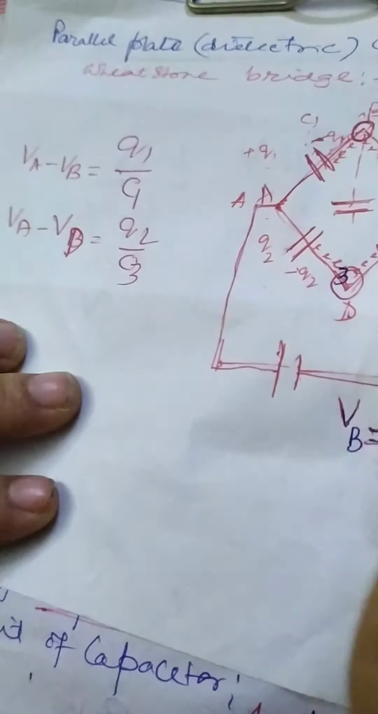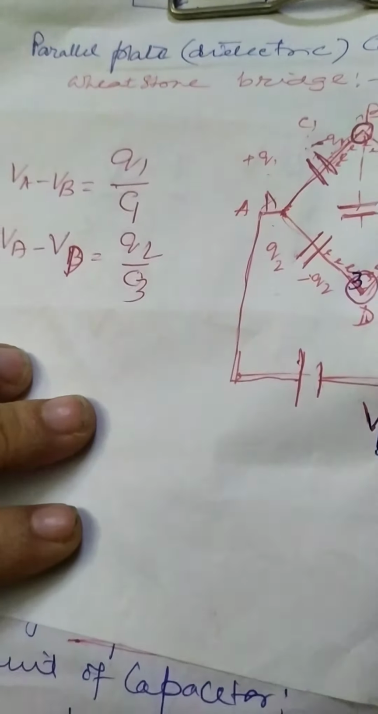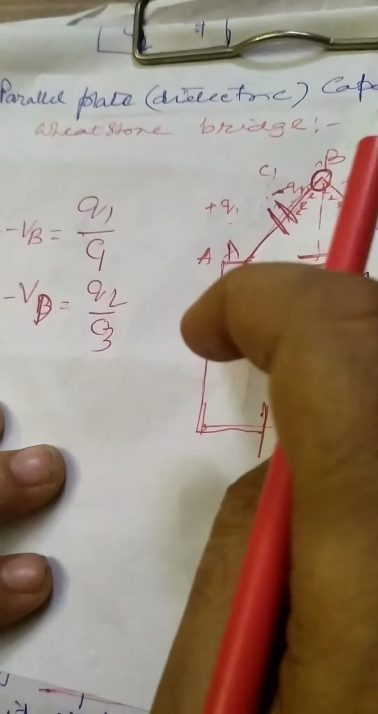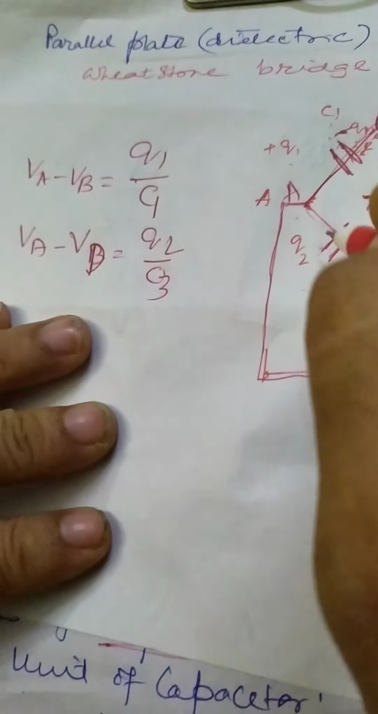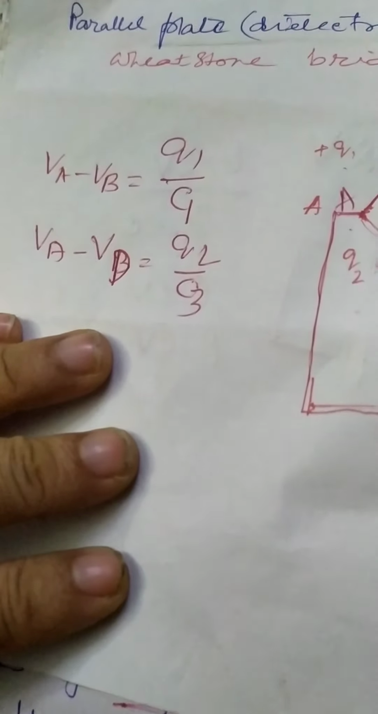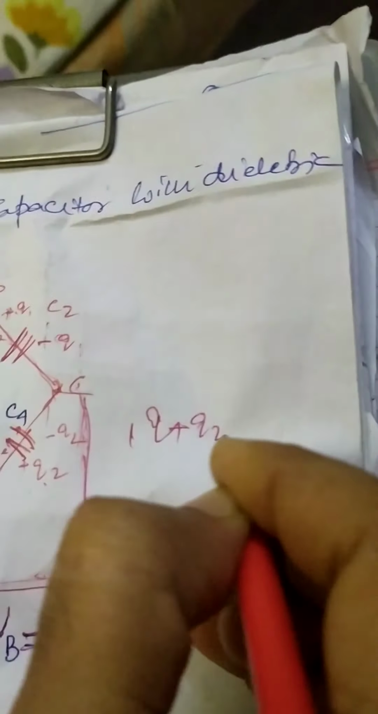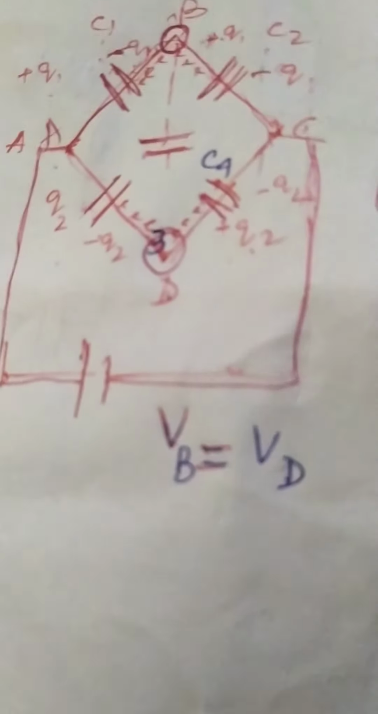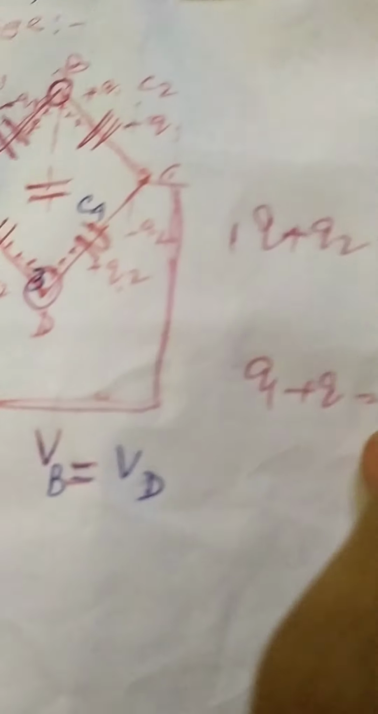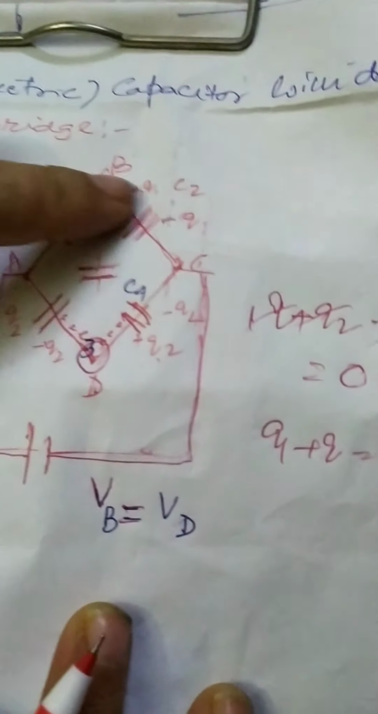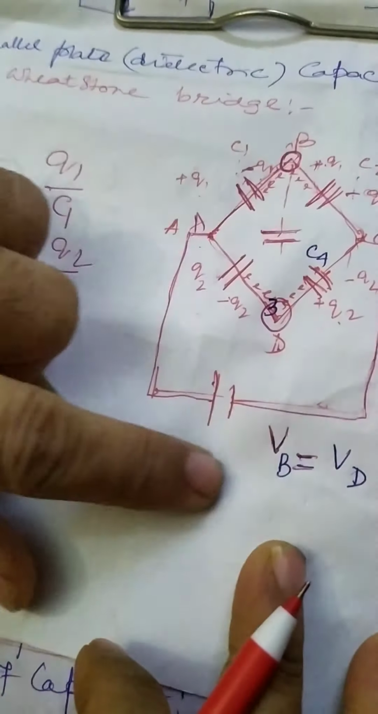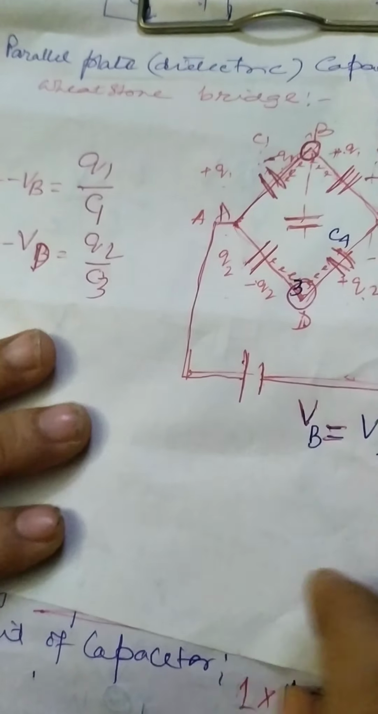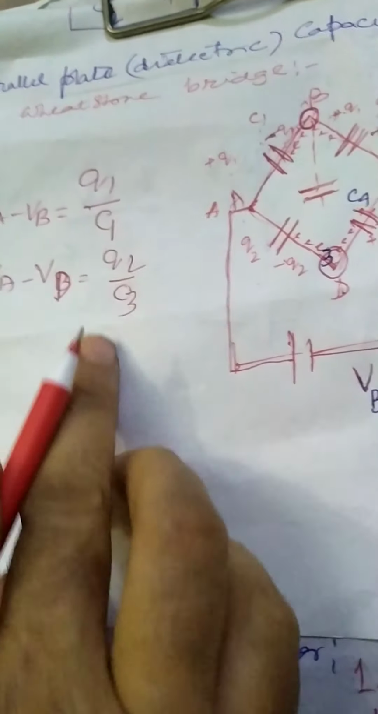Now this Q2 charge will induce again plus Q1 here and minus Q1 here. All these things we are adding. So Q1 plus Q2 is given by the battery, and it goes back here as minus Q1 plus minus Q2. So these all cancel and it becomes 0. It is maintaining the conservation of charges. Clear? So in this way we can write these things.